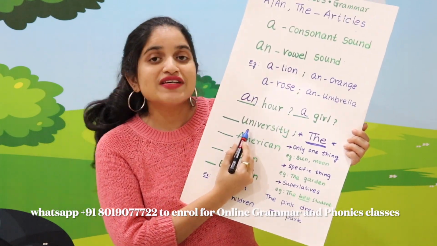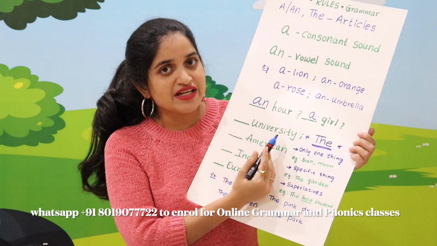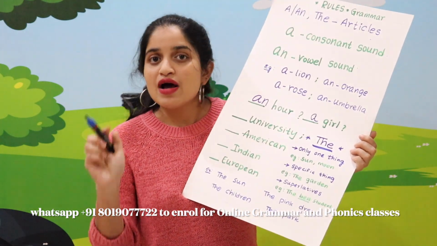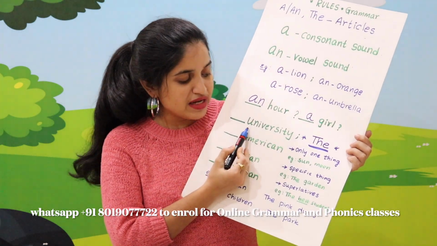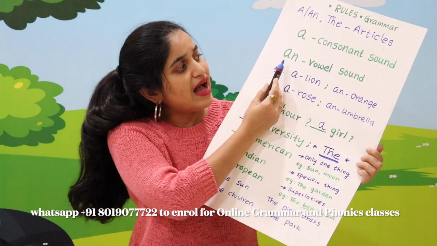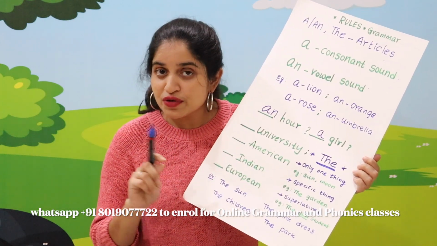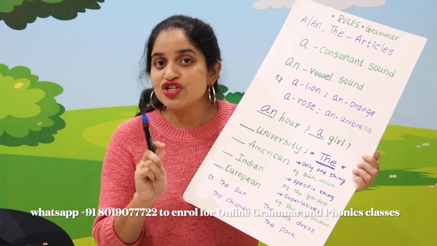Now children, let's look at some more exceptions for usage of a or an. Can you read out this word now? This is university. Now again, if you look at the initial letter, you will end up writing an. Correct, children? But as I already told you, you should not look at the initial letter.